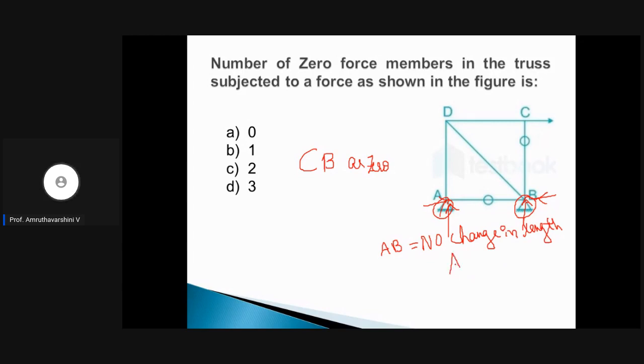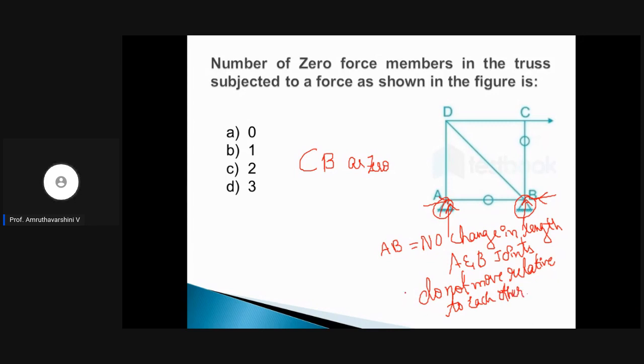Because A and B joints do not move relative to each other. Clear?